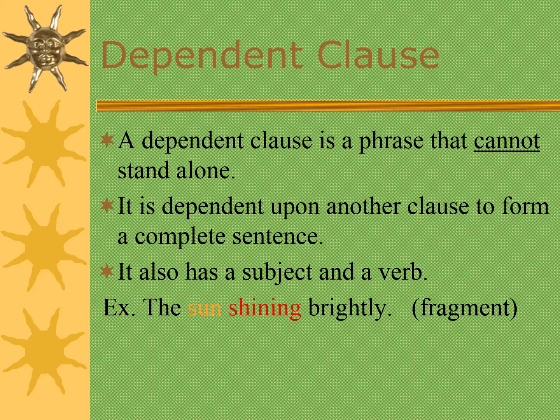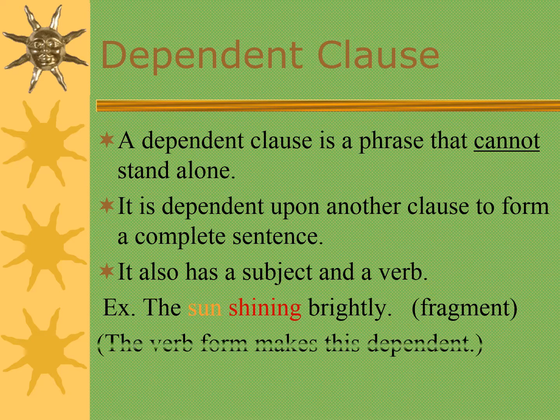It lacks the verb to be, which is "is." So for the sentence to be an independent clause, it is supposed to be "the sun is shining brightly." But now "the sun shining brightly" is just a dependent clause. So very simply, the verb form makes this dependent.